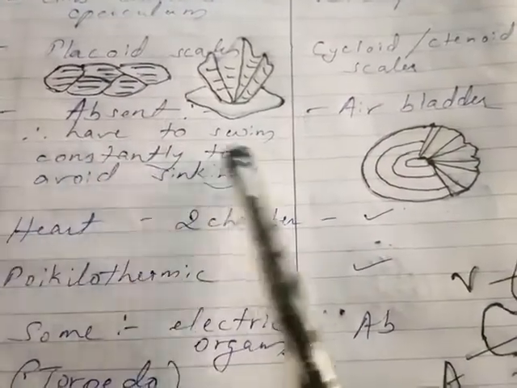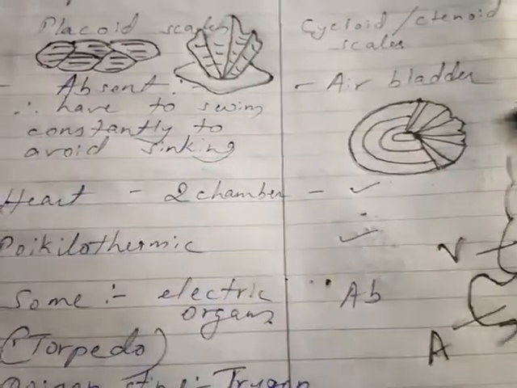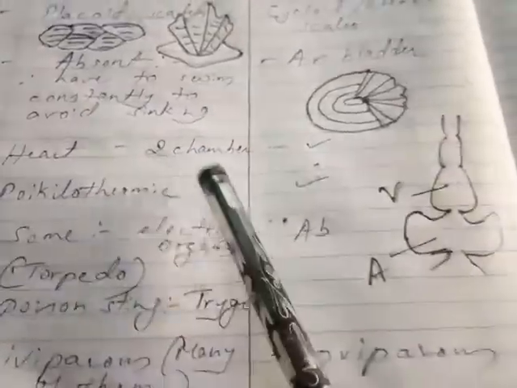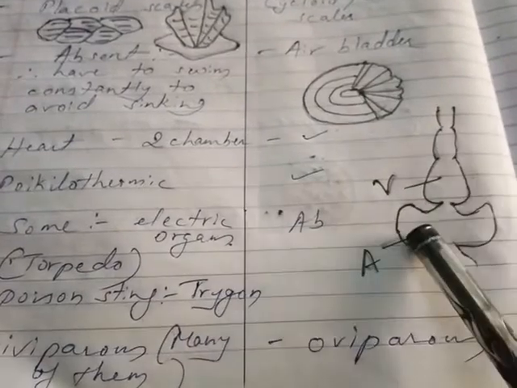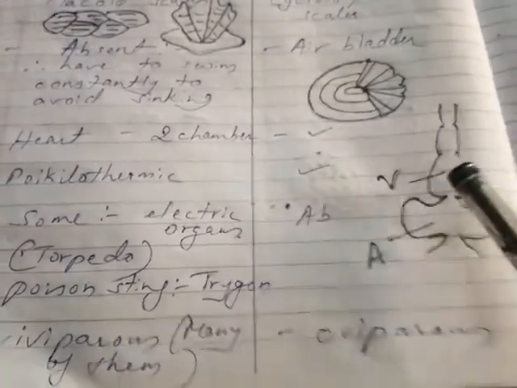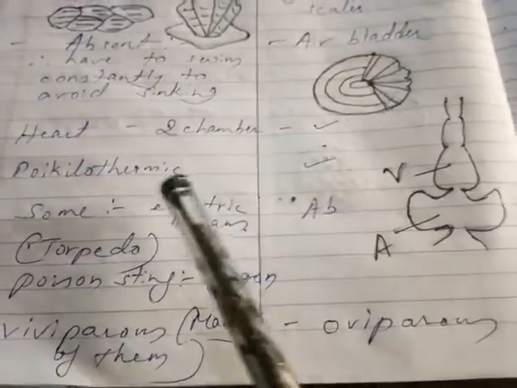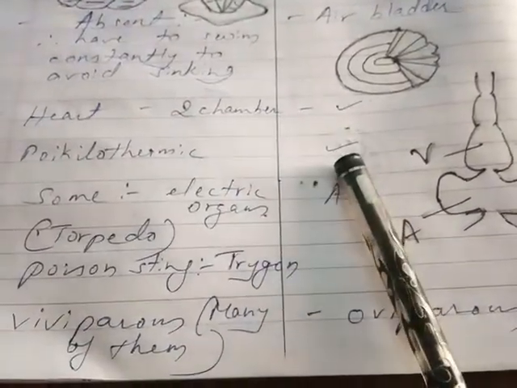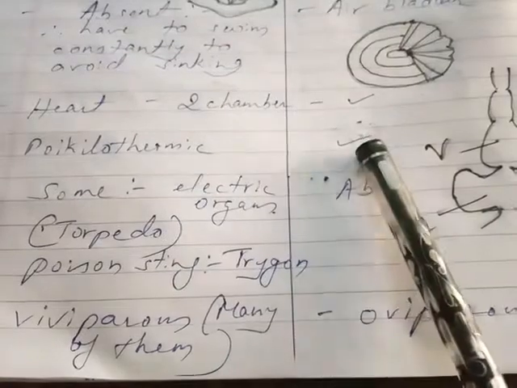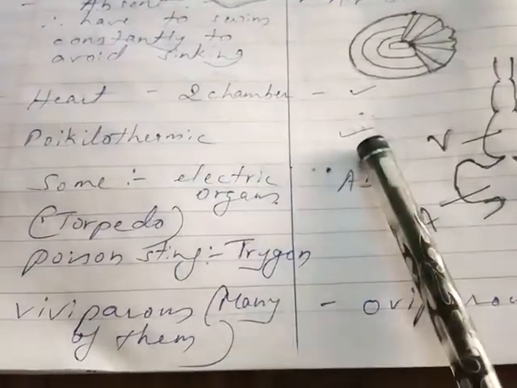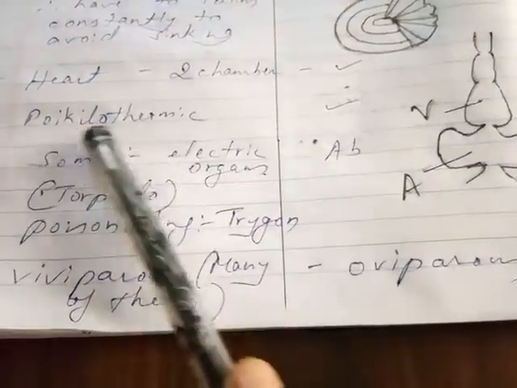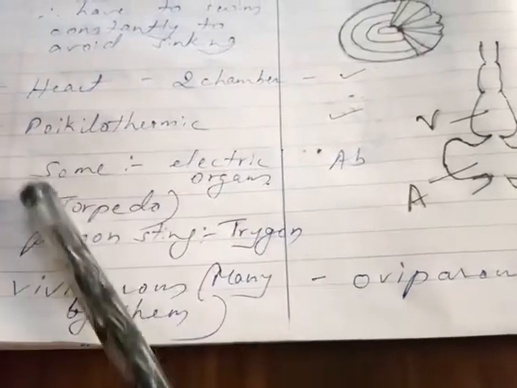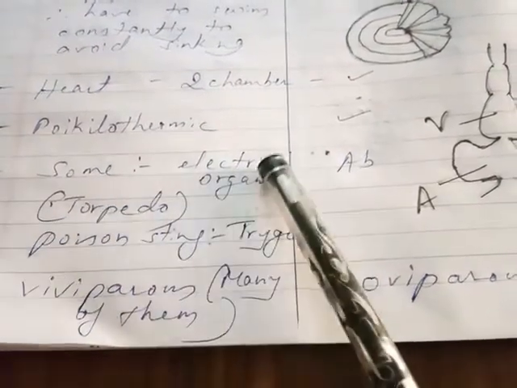So they have to swim constantly to avoid sinking. The heart is two chambered, that is one auricle or atrium, and one ventricle is present. Both are poikilothermic, that is cold blooded organisms. Their body temperature changes according to the atmospheric temperature. Here in cartilaginous fishes, some have electric organs.